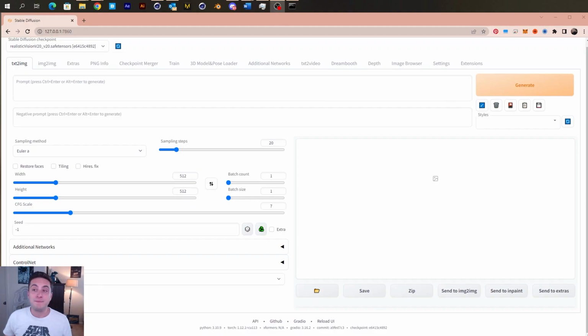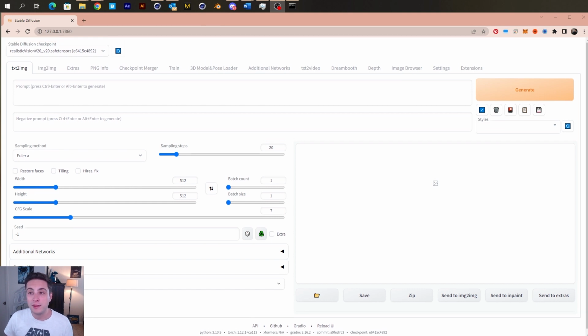Okay, so now we have all the pieces that we need, kind of, and it's time to try and bring them together into Stable Diffusion and see if we can actually make this work. For me, as I was doing this, around this time, it's about 10 p.m., and so I'm starting to panic a little bit. Okay, so we're in Stable Diffusion, and the one thing that you just need to make sure that you have installed is one of its extensions, and it's ControlNet.